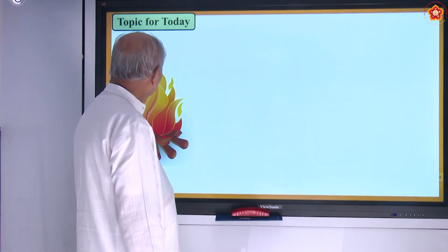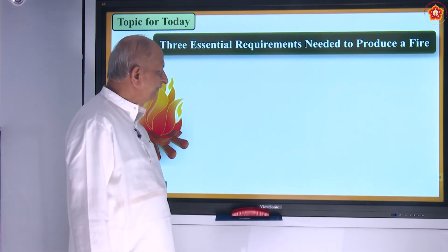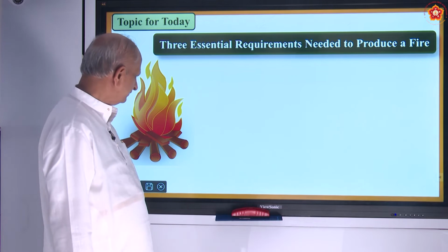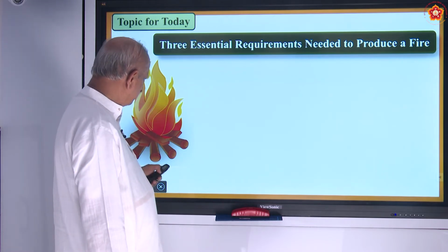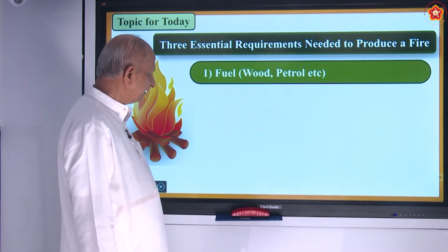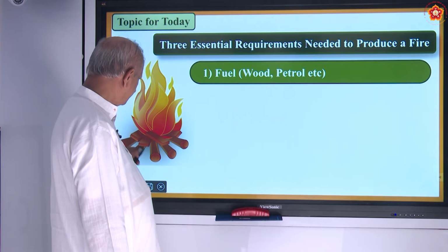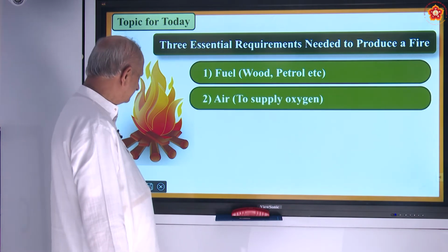Okay. Now coming to the topic for today, the essential requirements needed to produce a fire. So this is an example of fire. What are the things needed? One is fuel, wood, petrol, etc. Here there is wood. Then you have air or oxygen.